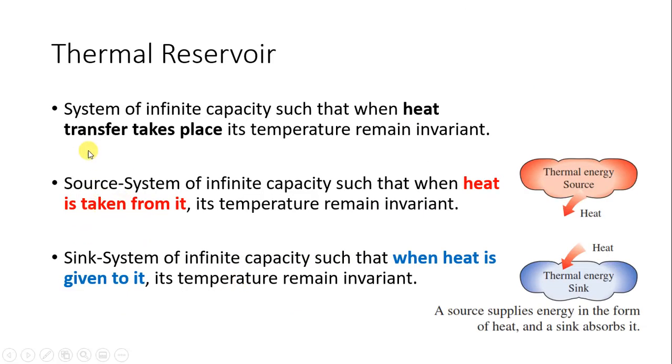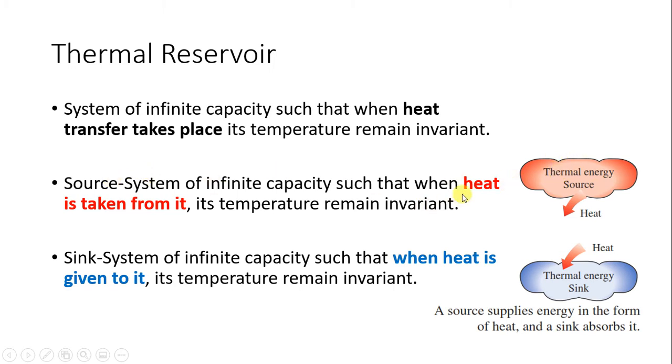Next, we had studied thermal reservoir. What is a thermal reservoir? A system of infinite heat capacity, meaning m into Cp is infinite, such that when heat transfer takes place, its temperature remains invariant or constant. So what is a source? A reservoir at some higher temperature, from which heat is taken, is a source.